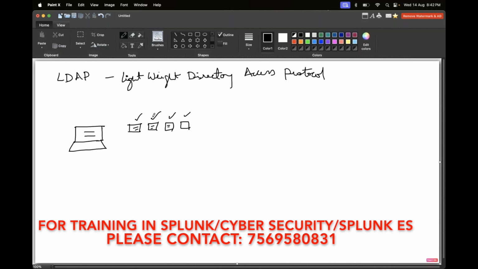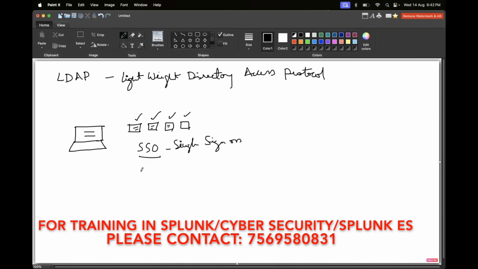So that's why we will be having a single sign-on. What is that? Single sign-on, SSO, we will be calling it. You sign in only once, while logging into your laptop, that's it. Those credentials will be used in any of the portals. This is called single sign-on.